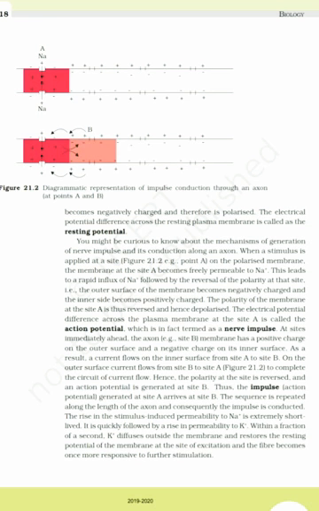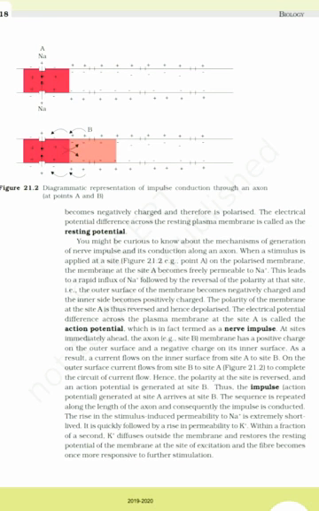At sites immediately ahead on the axon, for example, site B, the membrane has a positive charge on the outer surface and a negative charge on its inner surface. As a result, a current flows on the inner surface from site A to site B. On the outer surface, current flows from site B to site A, figure 21.2, to complete the circuit of current flow.